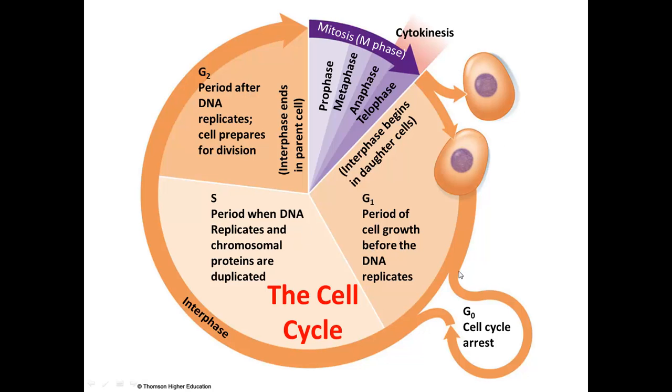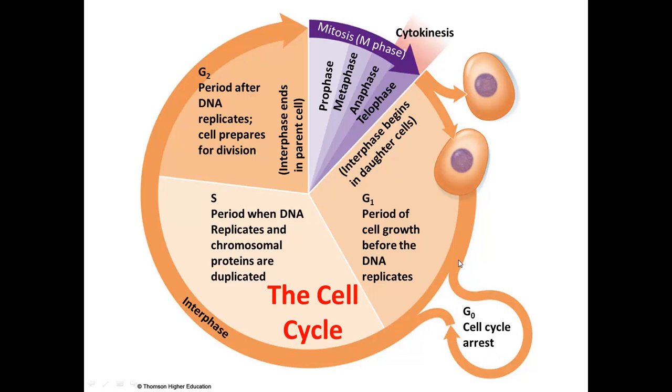Now at this point there are some cells that aren't going to divide again. For example, many of the neurons in your brain have stopped dividing. These cells can enter the G0 phase, and this is just a period where the cell is mature, it's not going to divide anymore, so it just arrests in the cell cycle. So this is for non-dividing cells.